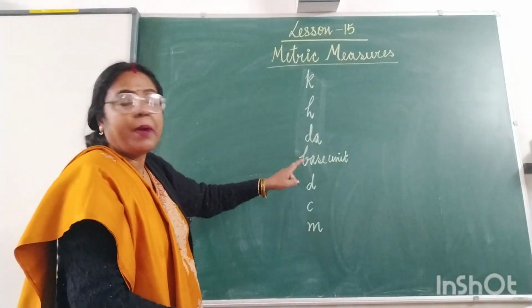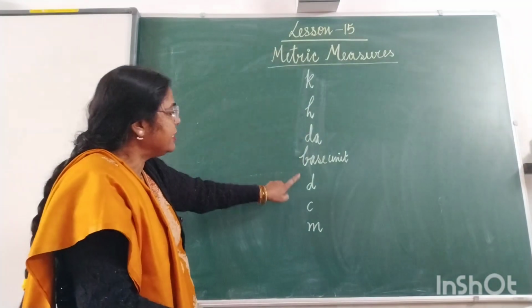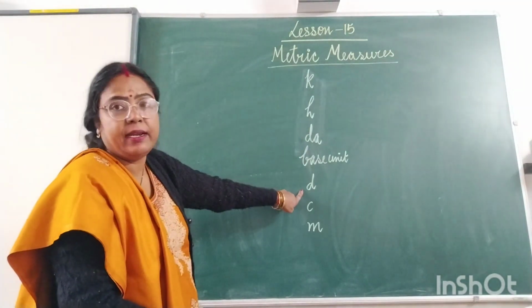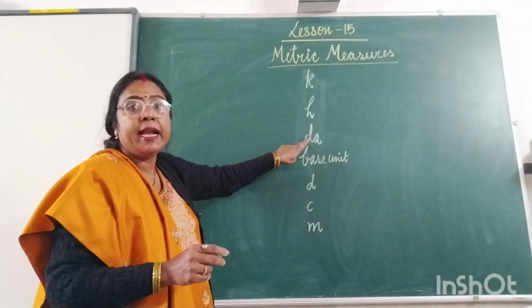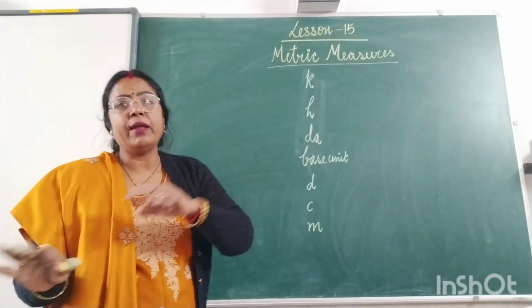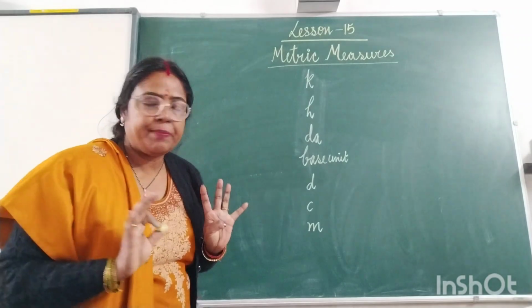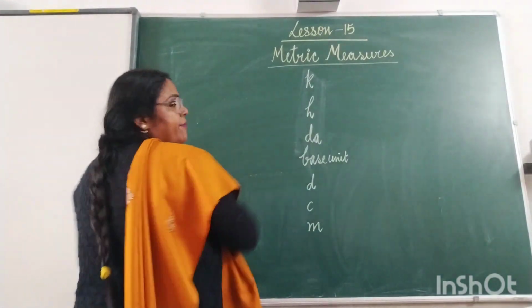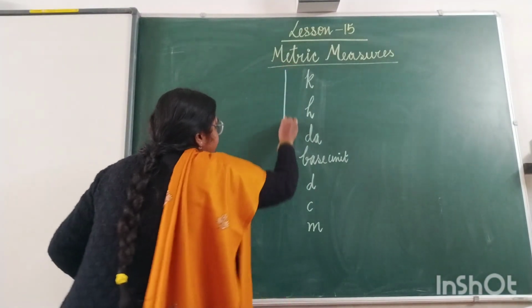Please keep in your mind, the short form of deca is DA and the short form of deci is only a single D. So children are always confused in this DA. If you do not write DA, we will consider it as a deci. Even though you will tell me I have written deca only, that will not be acceptable.